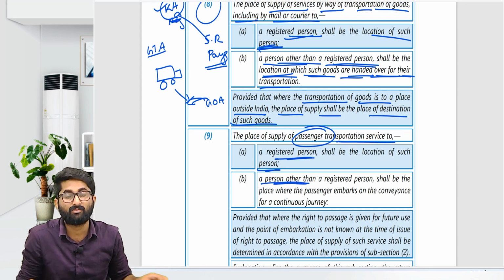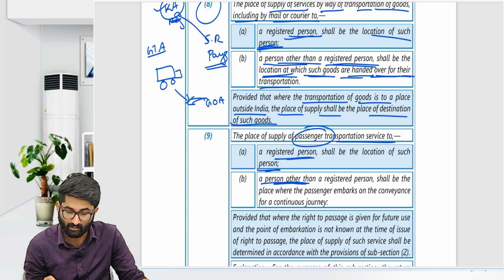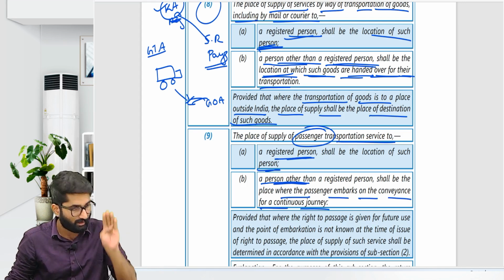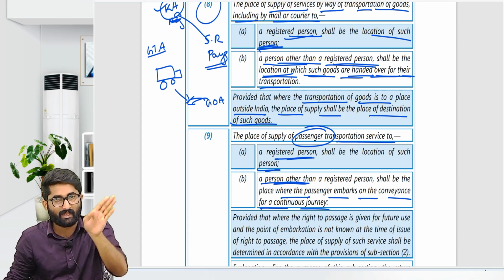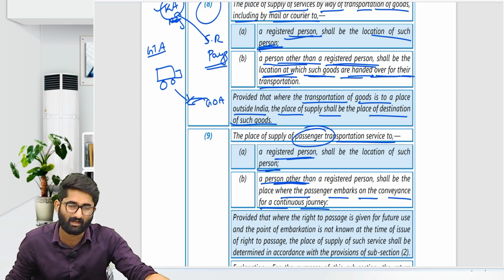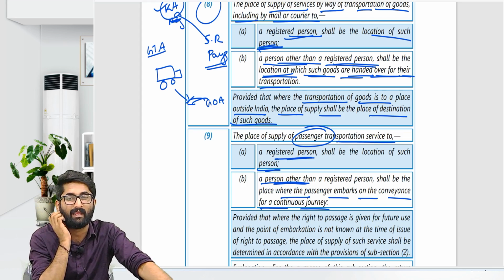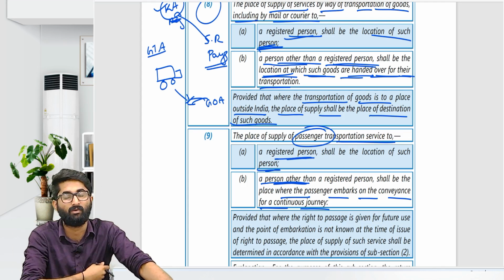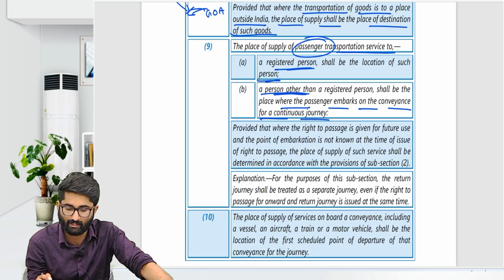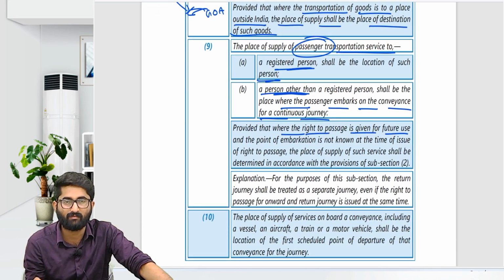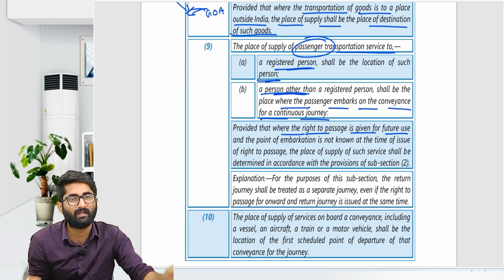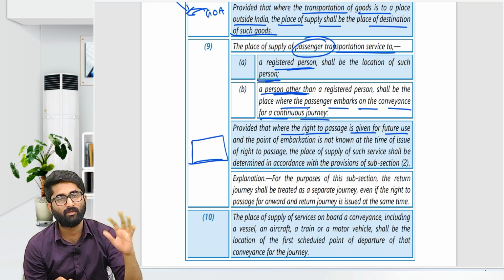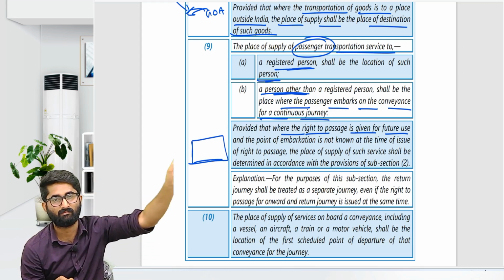Sir, what if that person is not a registered person? In that case, where the passenger embarks on a conveyance for a continuous journey, that means where you are boarding, that place will be the place of supply. Provided that where the right to passage is given, for example a metro card, or I have given you one voucher, sir, whenever you want, you come and go to any place.